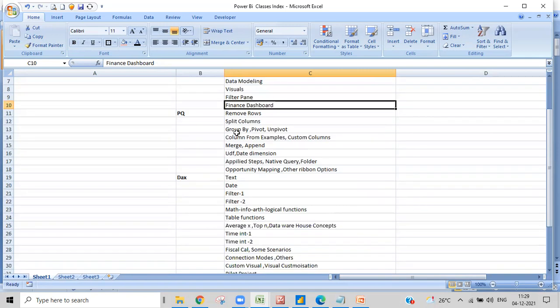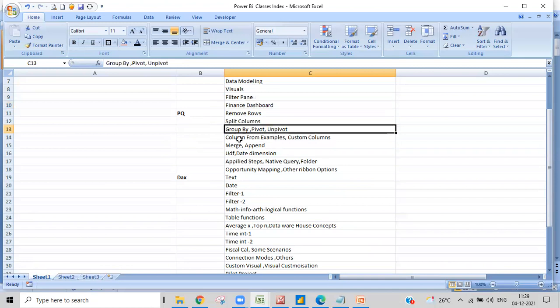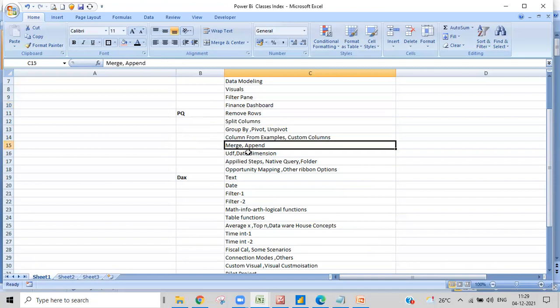And then coming to the next topic, the ETL part, which is important in converting the data, slicing data and cleaning the data. All those topics we will cover, including M language basics, grouping, pivoting, a lot of merging, appending, and UDF, user defined functions, creating dimension tables, what is native query, and a lot of other topics.